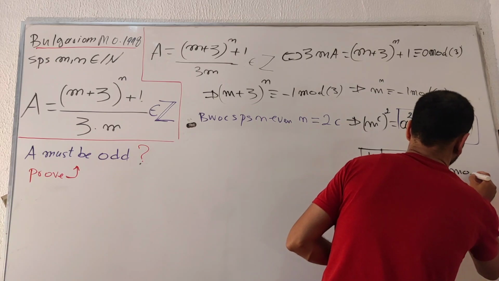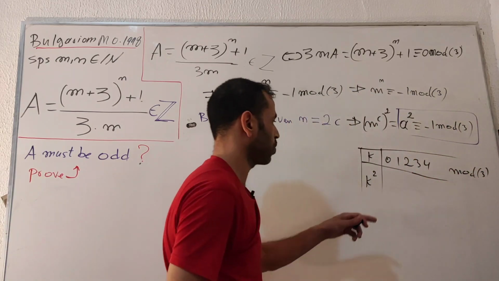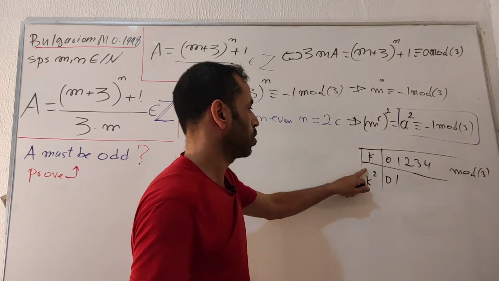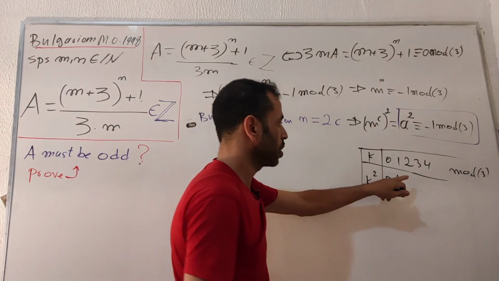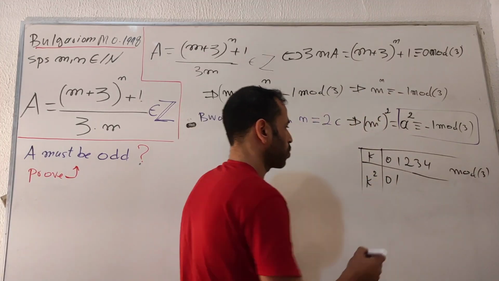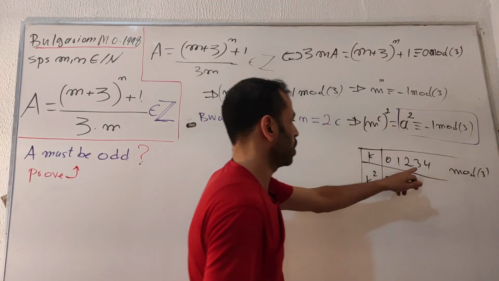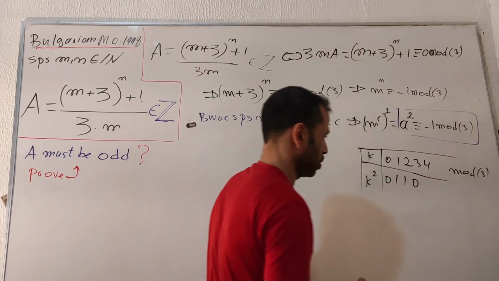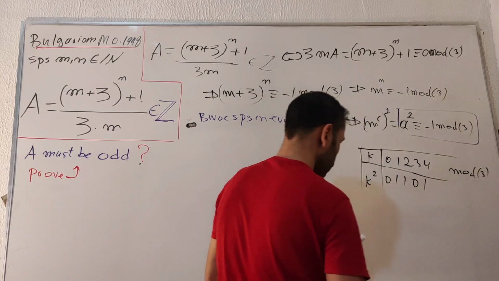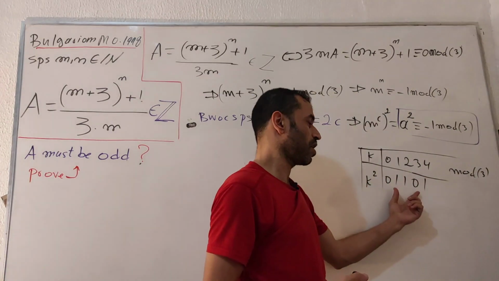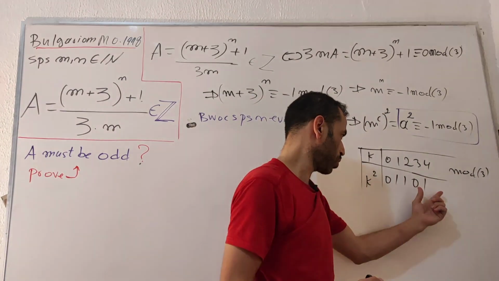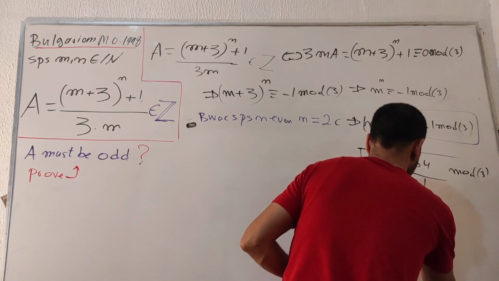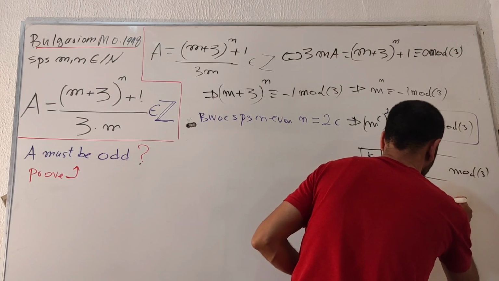Reducing this mod 3, taking the following values: 0 becomes 0, 1 becomes 1. Replacing k with number 2, I get 2 squared, which is 4. I get number 1 as a remainder because 4 is 3 plus 1. I get 3 squared, which is 9, and I get 0 here. 4 squared is 16, and 16 is 1 more than 15. The remainder is 1. So this has a kind of pattern. It keeps going all the way down like this: 0, 1, 0, 1, and so on. Which means this k squared belongs to the set 0 and 1.